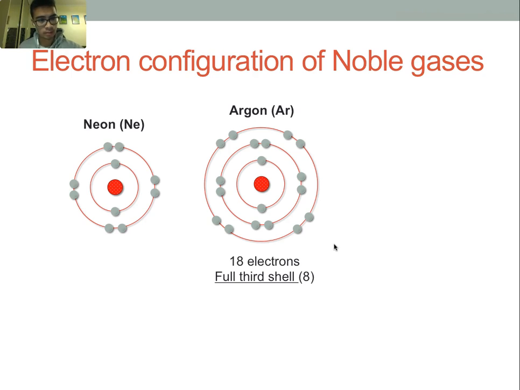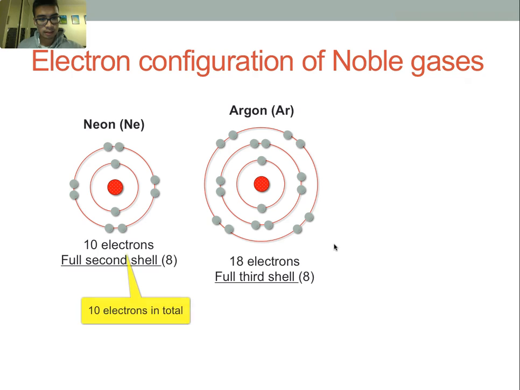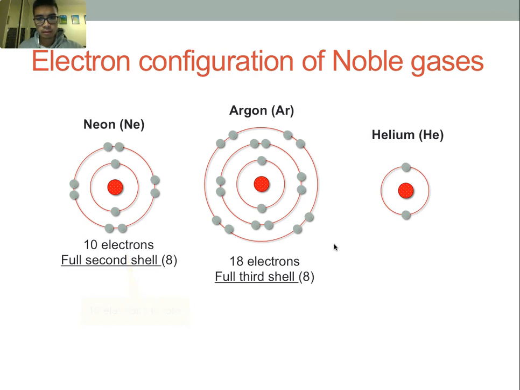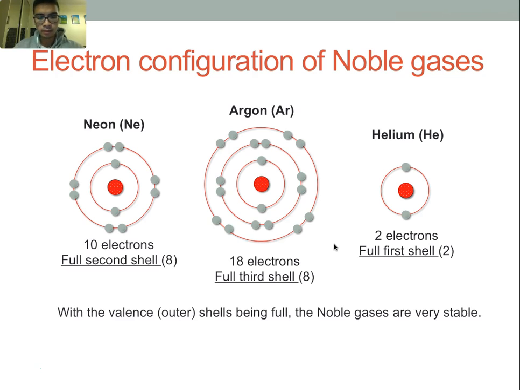Another example of a noble gas, noble element, is neon, which has 10 electrons and a full second shell with 8 electrons. Another example of a noble element is helium, which has 2 electrons, or a full first shell, with 2 electrons filling it. Now, because all the valence shells are full, the noble gases are actually very stable.